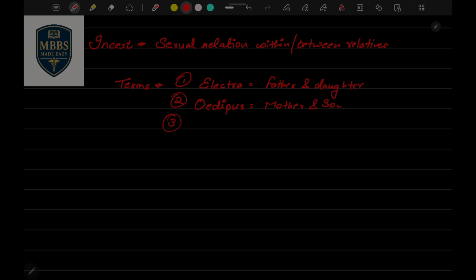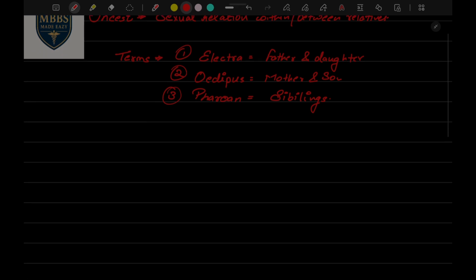And the third is Pharon. What is Pharon? If a sexual tension or sexual relation is between siblings, mark my term, siblings, then it's known as Pharon.